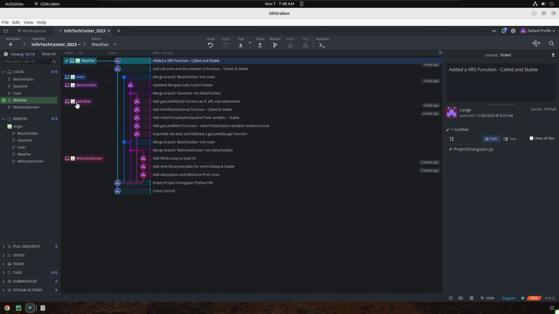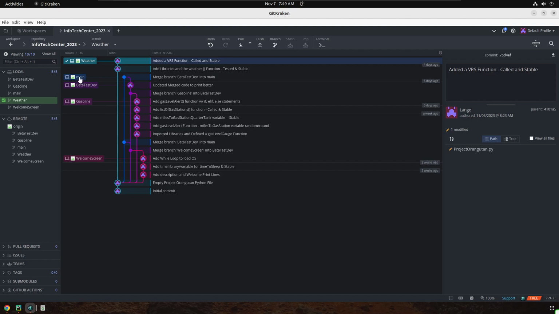So we have what's called different branches. We have a gasoline branch. Maybe it's going to be checking your weather branch. So I have a weather branch up here. And eventually, when we get done with those branches, we merge them into our beta test dev branch that we have right here. We test those things out, making sure everything works really well with all the different branches, that they play nice, things are reading the way we want them to read, and things are organized the way we want them to be organized.